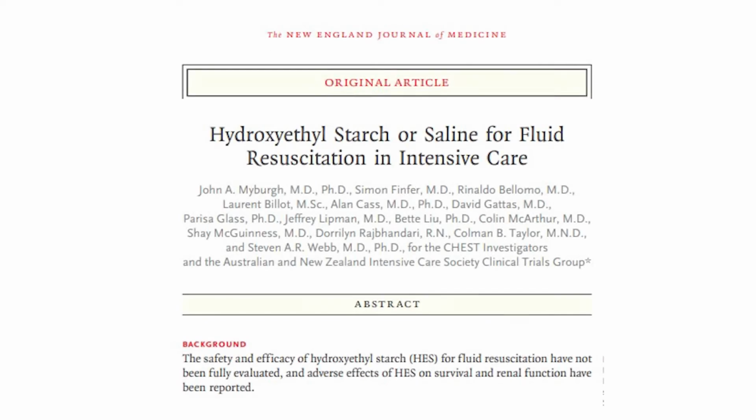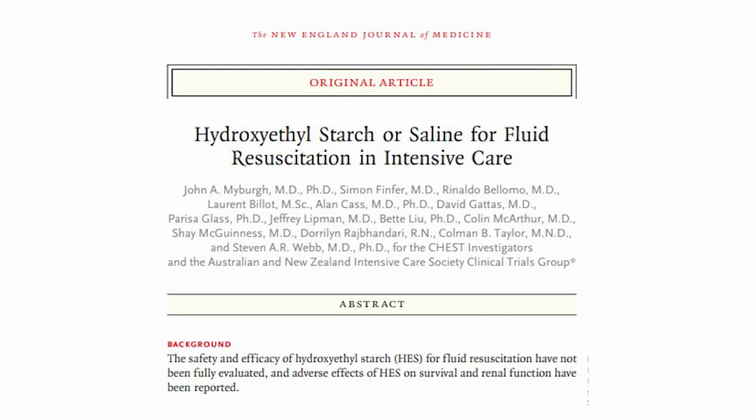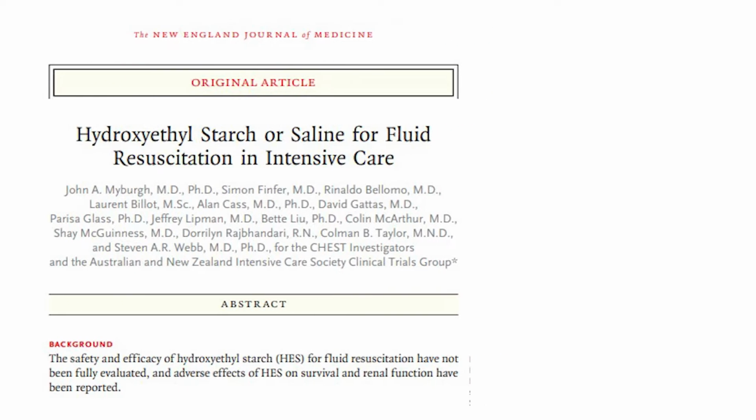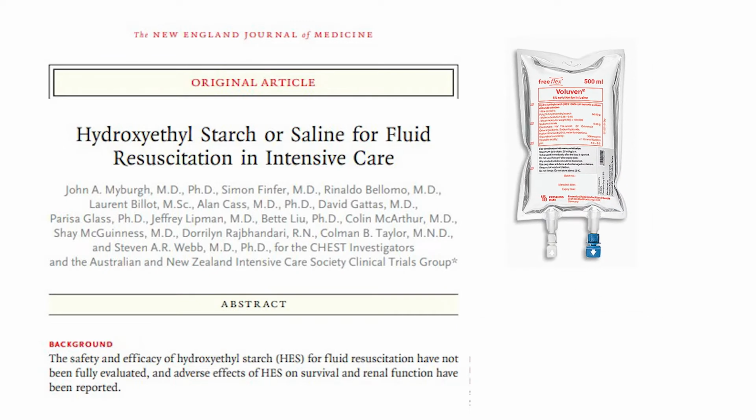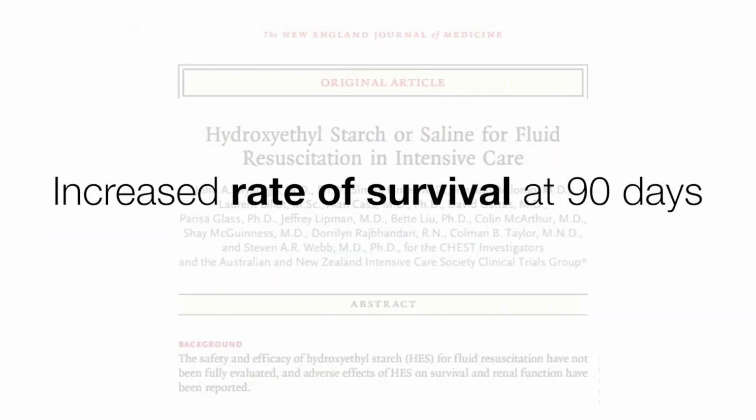So for our assigned journal, Hydroxyethyl starch or saline for fluid resuscitation in intensive care. The aim of this study is to determine whether the patients in the intensive care unit who will receive fluid resuscitation with either 6% hydroxyethyl starch or saline have an increased rate of survival at 90 days.